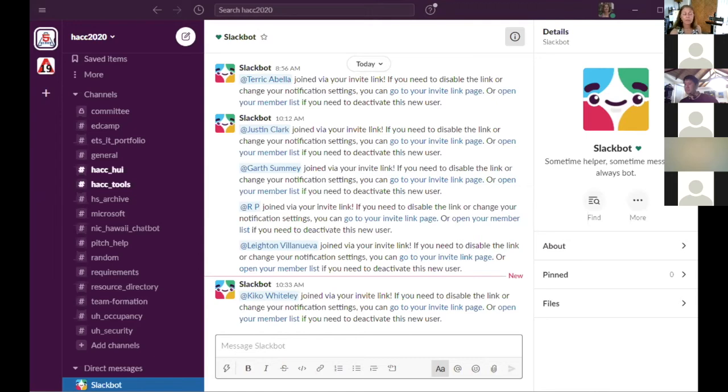But you can go, if you click to the not add a channel, but there's a way to do this. Okay, if you go under more, there's a channel browser. Can everybody see that? And then there's the search, the channel browser. And that's where you can join or create a channel.